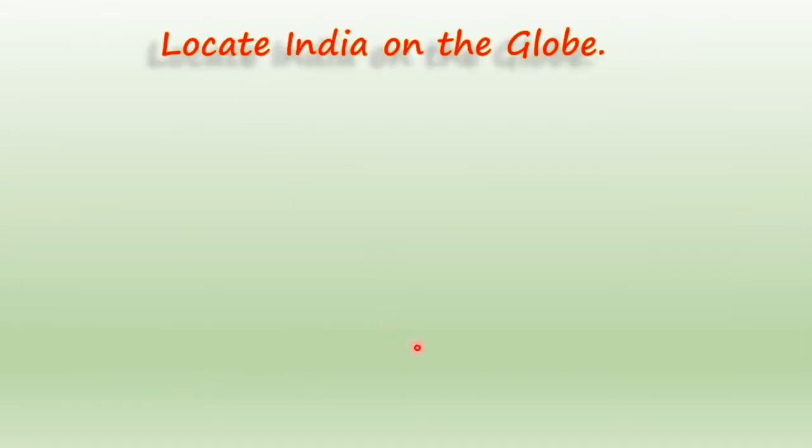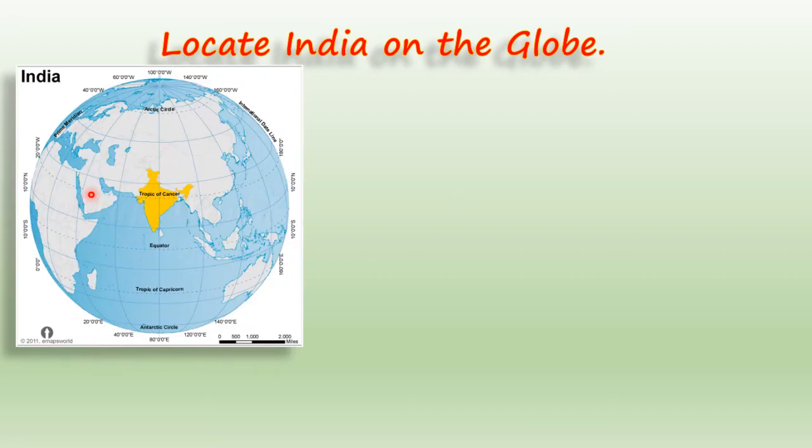Now children, see how to locate India on the globe. So children, what is this? This is a picture of a globe, and this yellow part is India, and we are going to locate India on the globe.